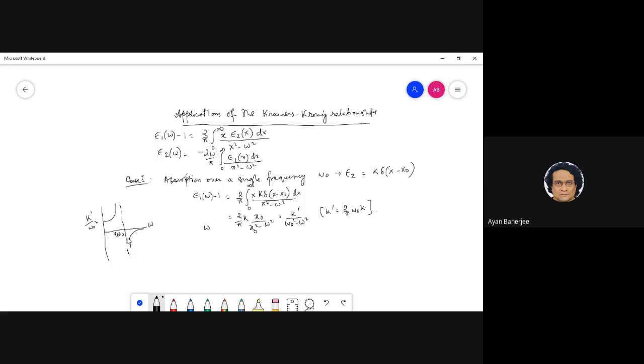Of course, realistically you cannot have this. There will always be some kind of damping as well. So omega minus omega naught is a problem. We should have some kind of omega 0 squared plus gamma square or something like that here. Then you will not have this right at omega 0. So obviously you will not have this singularity here, right?